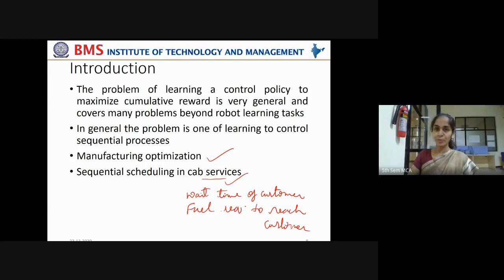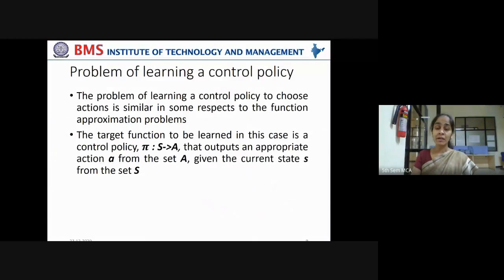If it is consuming too much fuel and making the customer wait for a long time, scheduling that particular cab to that customer is not correct. That will receive a penalty. That is how reinforcement learning helps to optimize various services and operations in different domains.